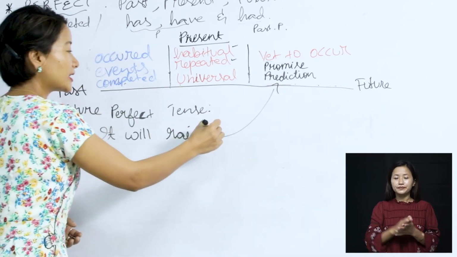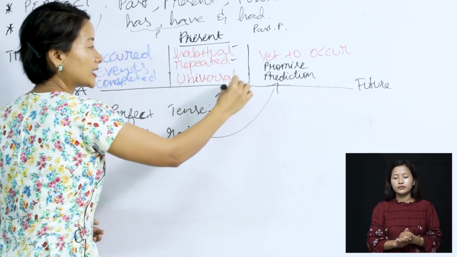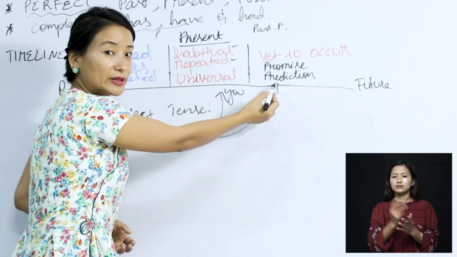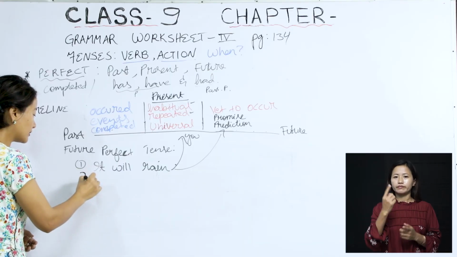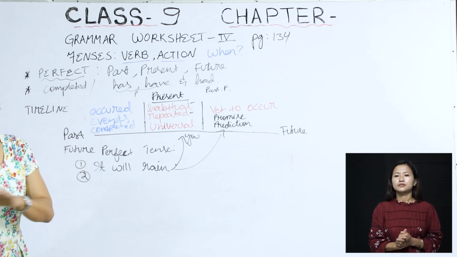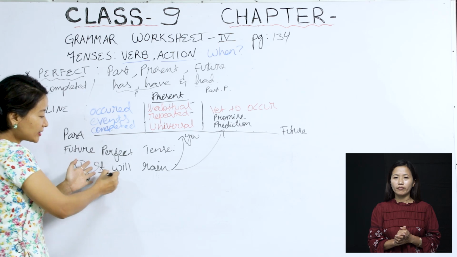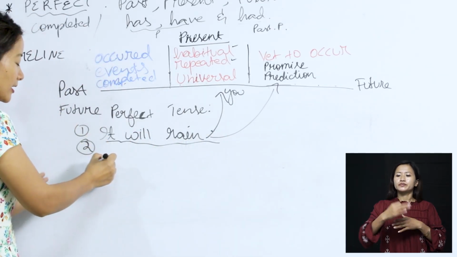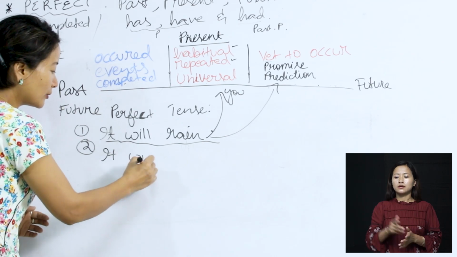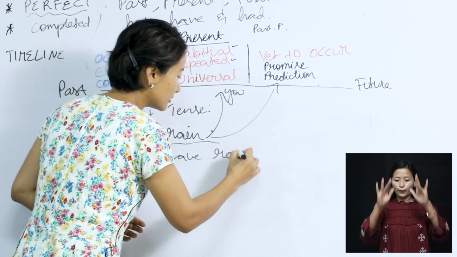And in this case, you would find yourself in the present moment predicting something that is likely to happen in the future. So that's example 1. Now this is a simple future, that's what we have here. For the future perfect tense, it will have rained.